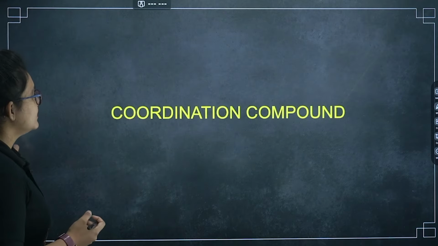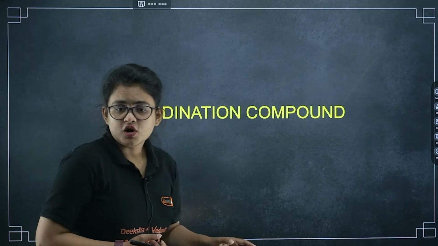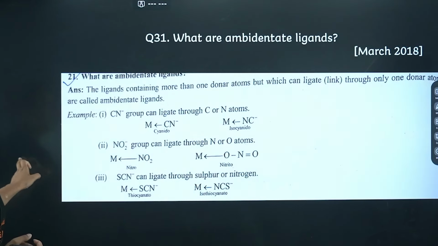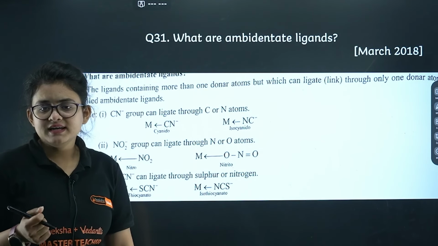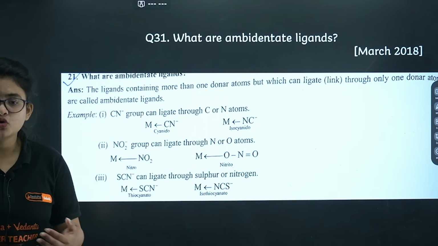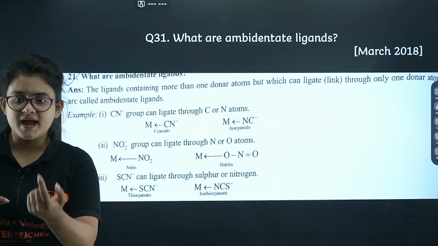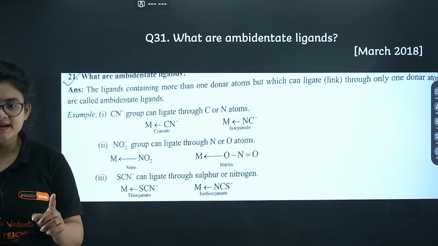Let's proceed. Here we will start with the coordination compounds. So the first question here is: what are ambidentate ligands? Ambidentate ligands basically have two donor atoms in them, but they donate from one atom at a time. One donor atom at a time.